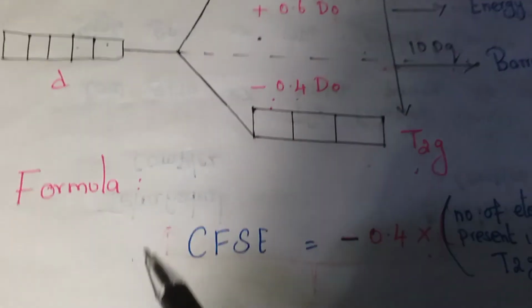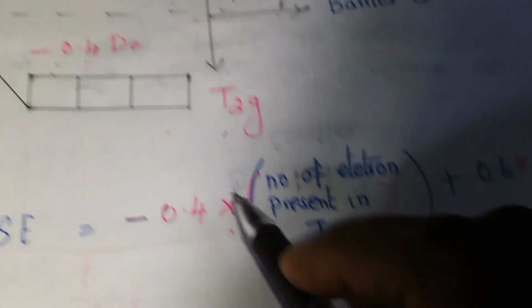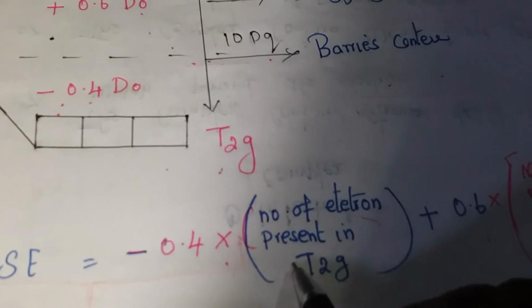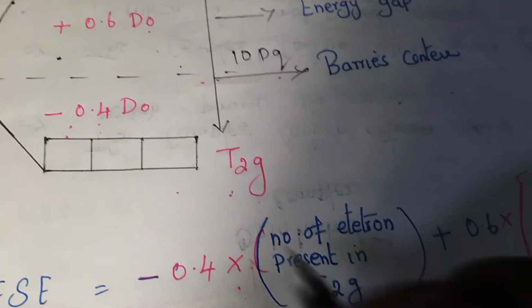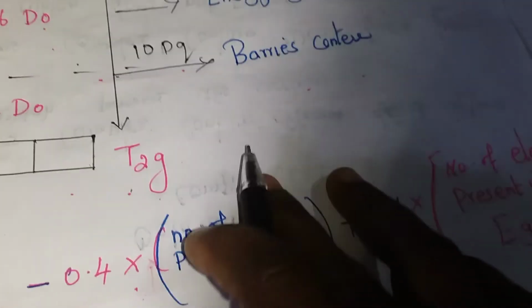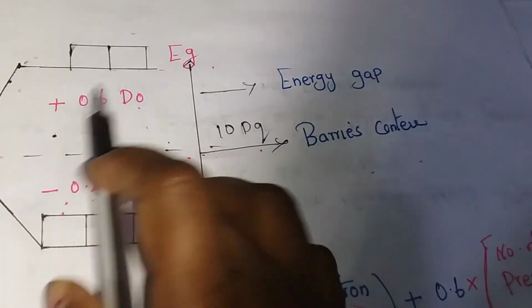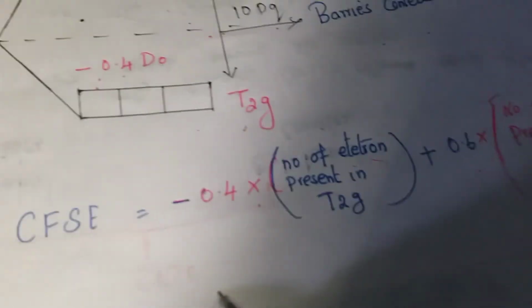Now we go to the formula of CFSE. The formula is minus 0.4 into the number of electrons present in t2g, up to a maximum of 6 electrons, then plus 0.6 into the number of electrons present in eg, maximum 4 electrons. Then calculate the answer, which is the CFSE value.